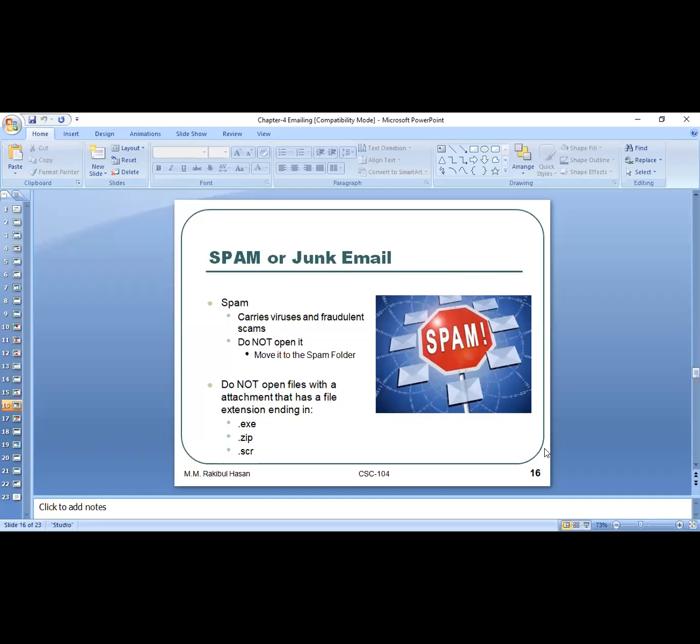They're also saying do not open files with extensions like .exe, .zip, .scr. If you find file extensions like this in your email, do not open those files.